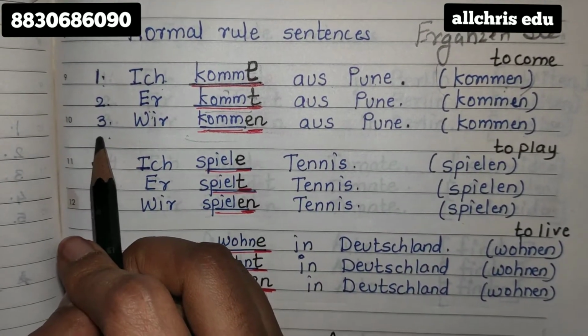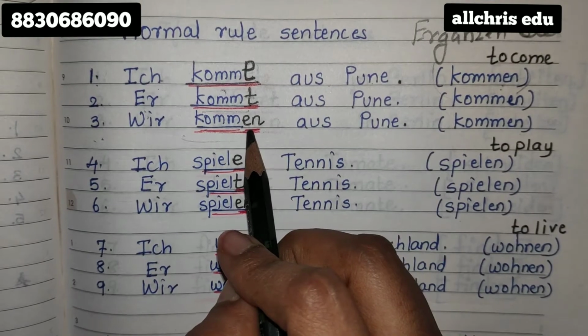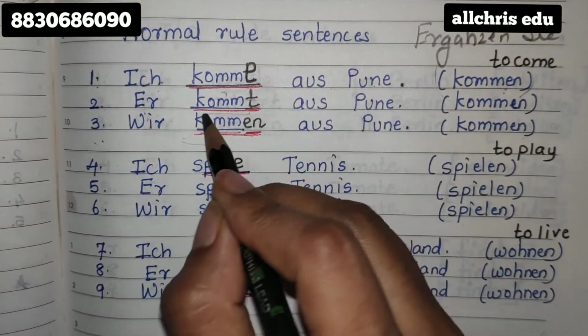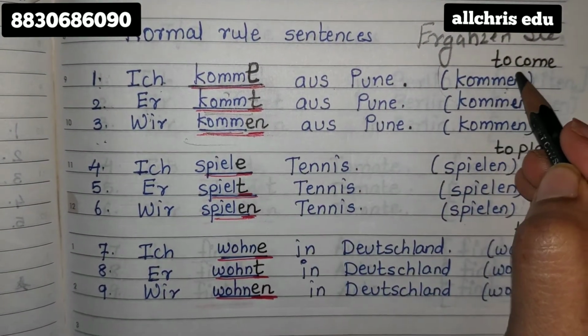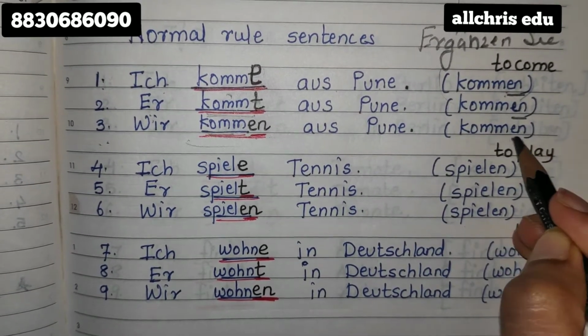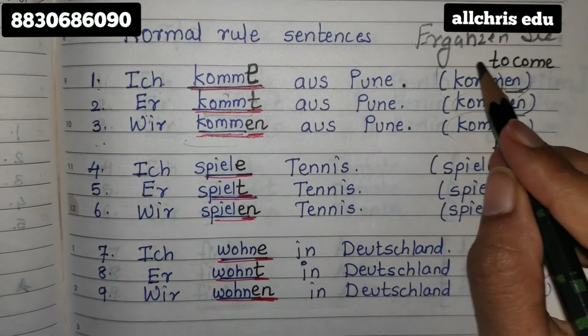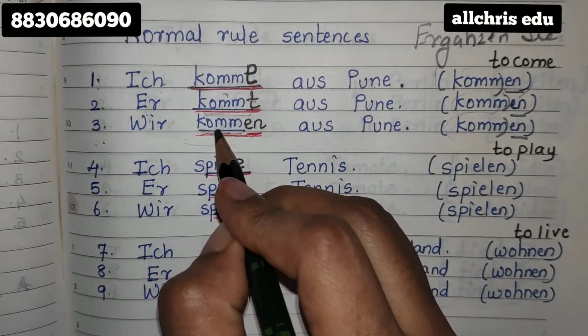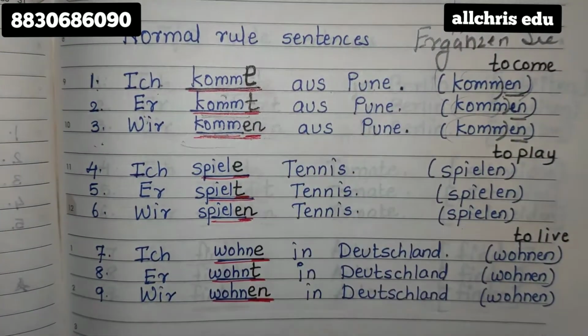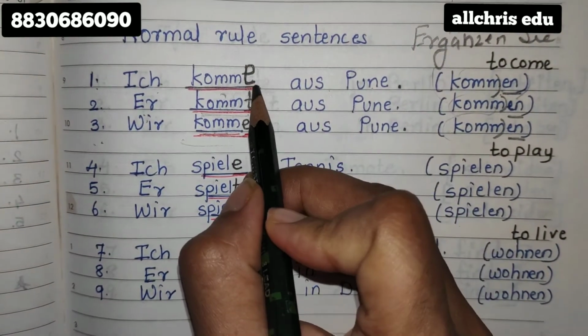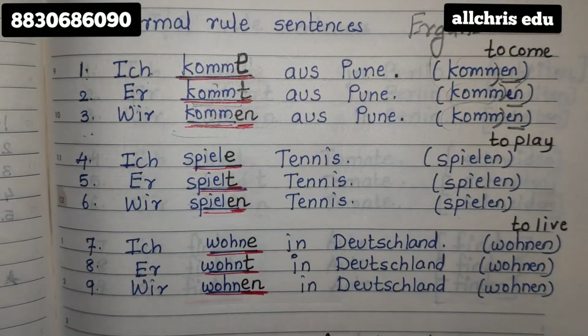If the pronoun is wir, what ending should come? En. And this starting will always remain same. How to see the starting? This En is ending, and before En, this part is your starting. So you have to write starting as it is. Just put the endings properly. If you put endings wrong, then the sentence is wrong.